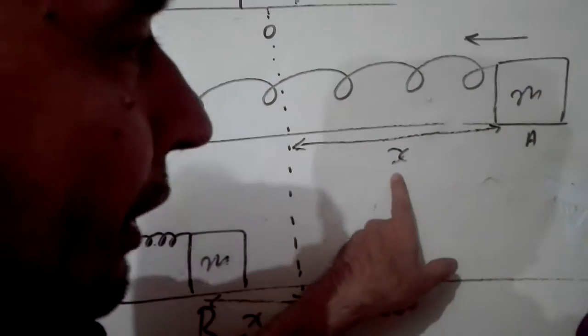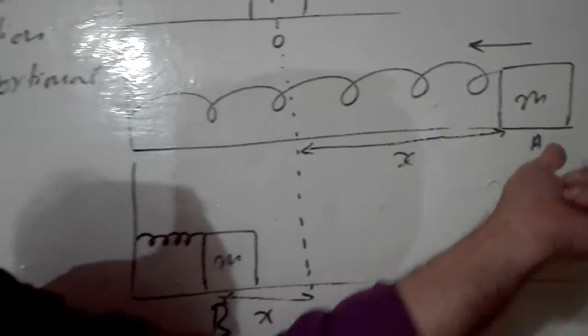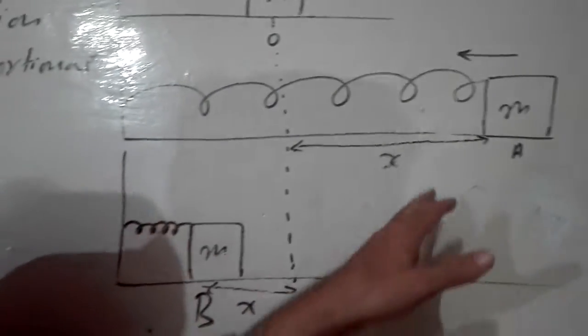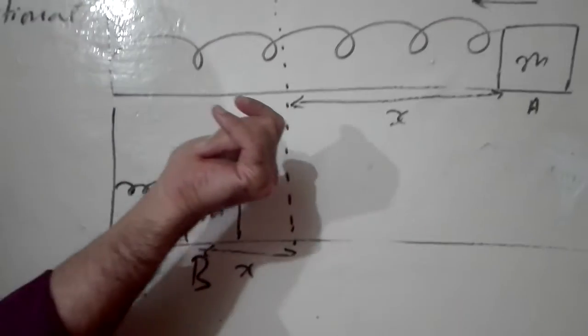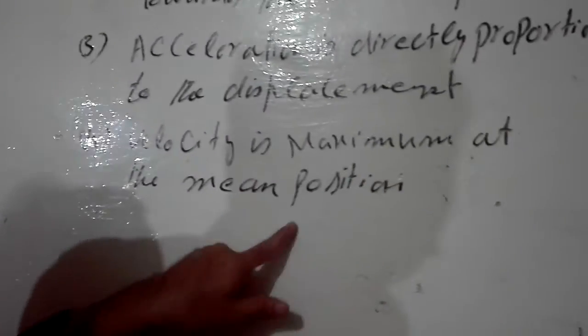It means the more force you apply, the more displacement will be created. So it is clear to you that acceleration is directly proportional to the displacement. It means the third characteristic is also valid here. Now remaining is the fourth one: velocity is maximum at the mean position.